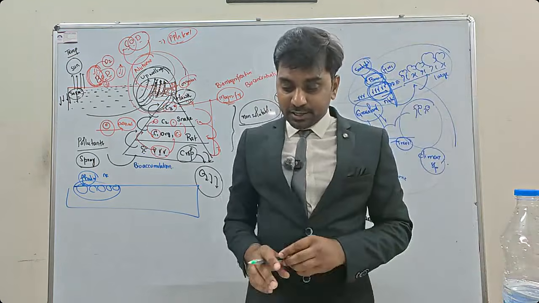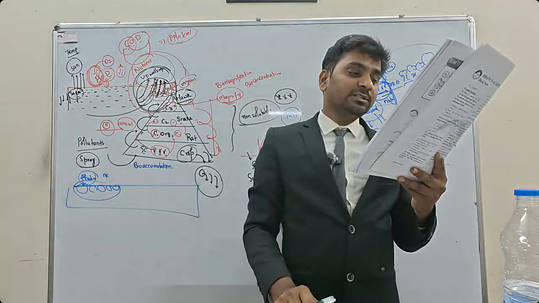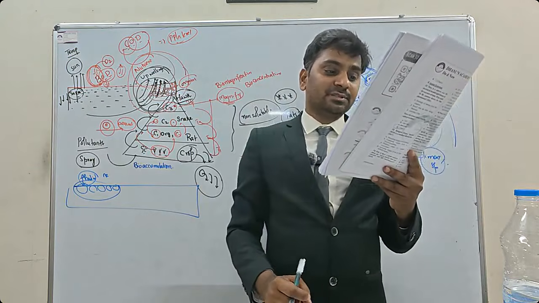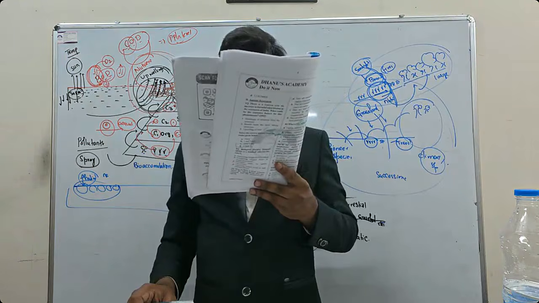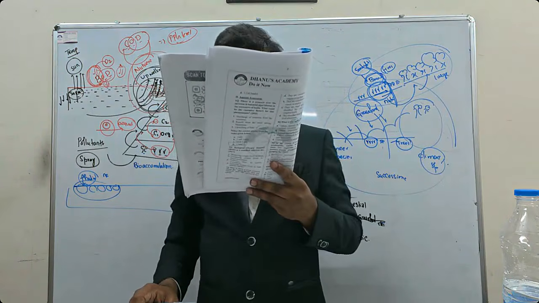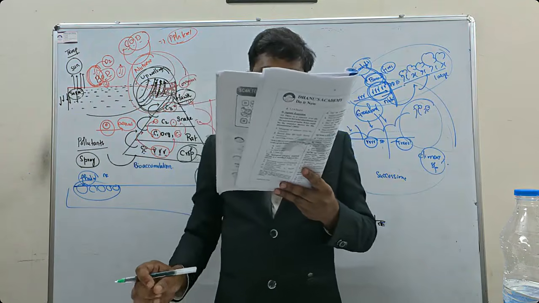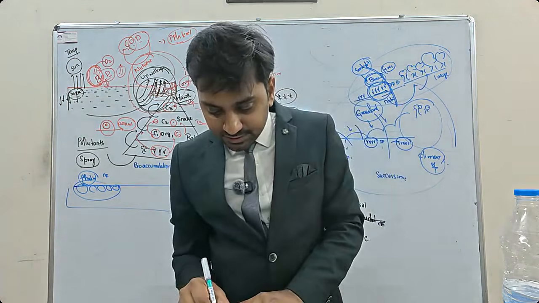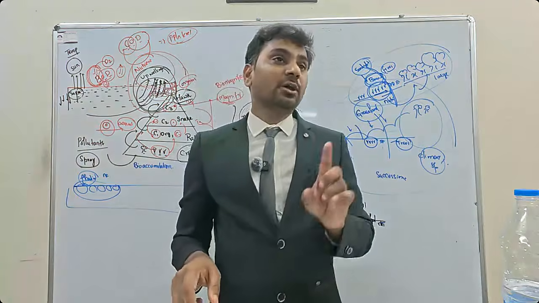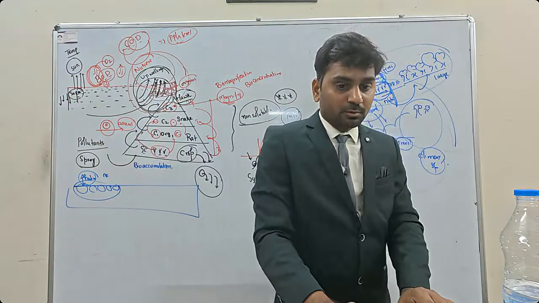So this is directly a question of NCERT. On the planet Earth, most of the fresh water is present in ice caps and glaciers. Out of the remaining fresh water, the largest proportion is bound in the atmosphere as moisture and clouds, then in freshwater lakes and rivers, as groundwater, and in soil moisture. It exists as groundwater. We have to remember the order.